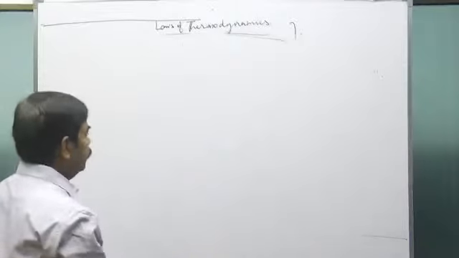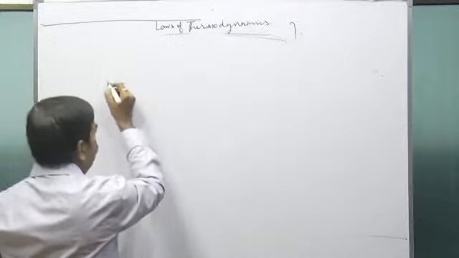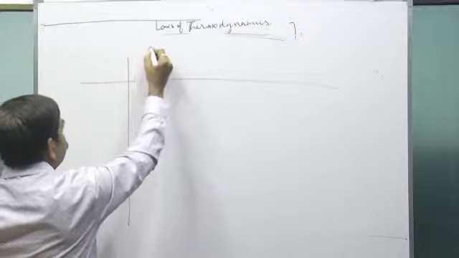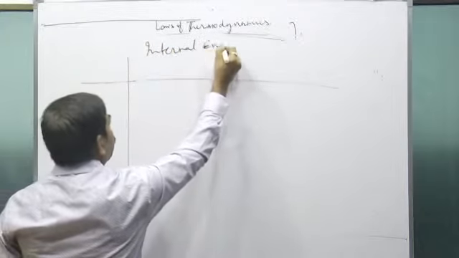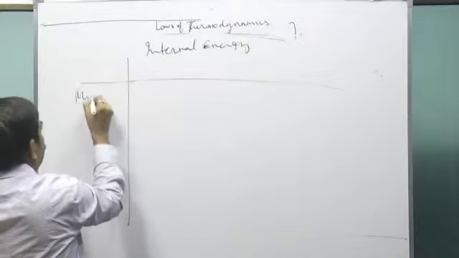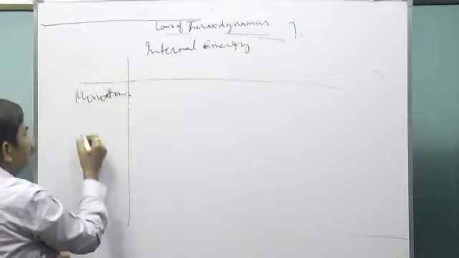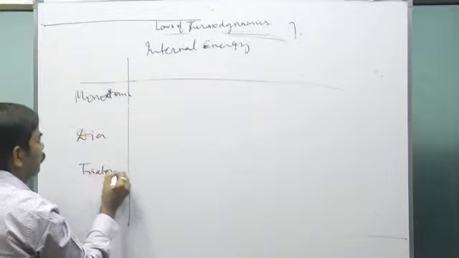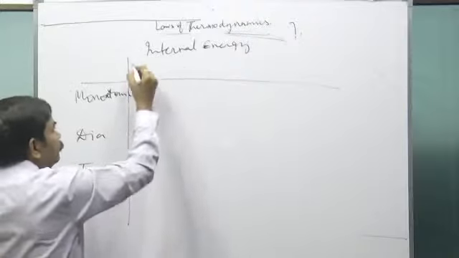You see, these are the parameters that you will have to remember. I make here a chart. You see, it's like this. See, this for the internal energy, and this for the monatomic gas, diatomic gas, and triatomic gas. This is degree of freedom.